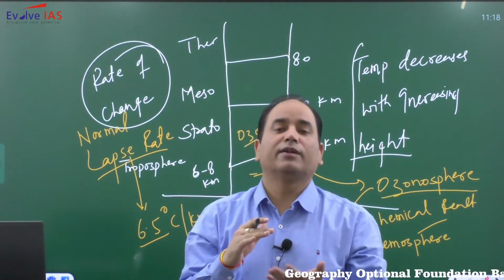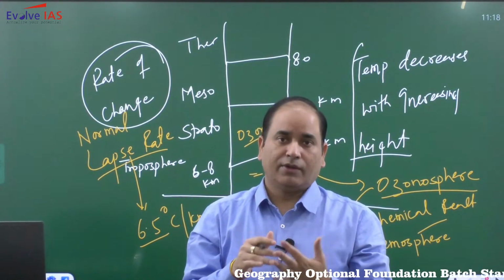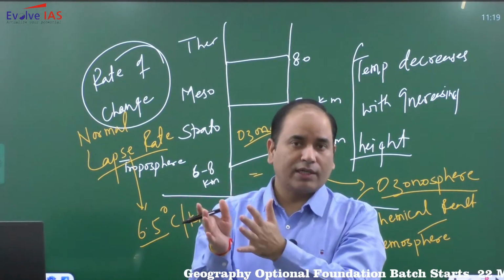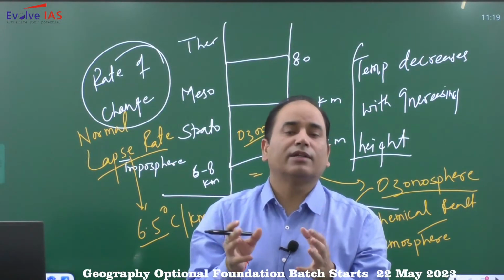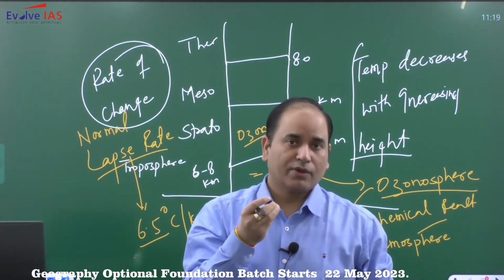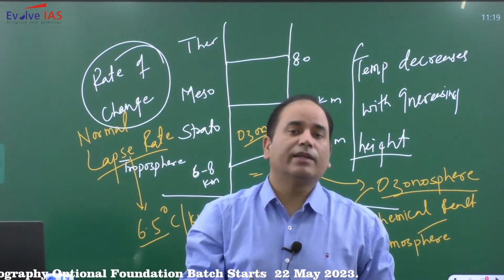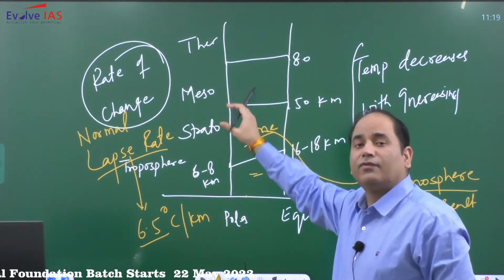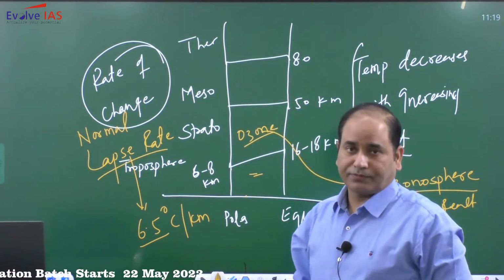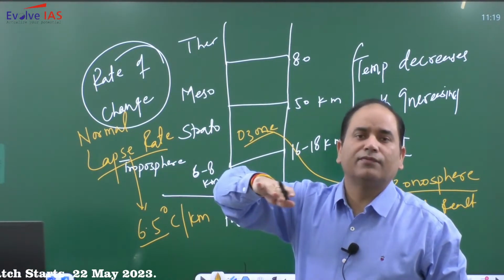Now, the layer of ozone is very important for humans. It is very important for our survival. The sunlight, the insolation that we receive, also contains UV rays. Some of the UV rays are very harmful, so ozone saves us from harmful radiation. It obstructs that harmful radiation.